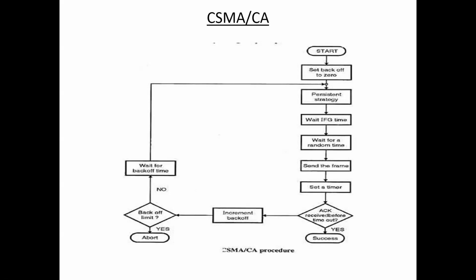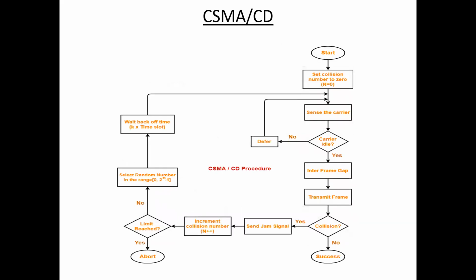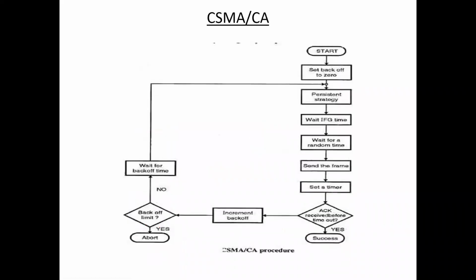So here CSMA/CA prevents collisions prior to their occurrence. That means there is no occurrence of collision. That is CSMA/CA. Here we have to avoid collision. In the previous CSMA/CD, we have to detect collision. Here collision has happened, and the station has to detect that collision by sending the jam signal. Here in CSMA/CA, we have to avoid that collision. That means there is no occurrence of that collision.